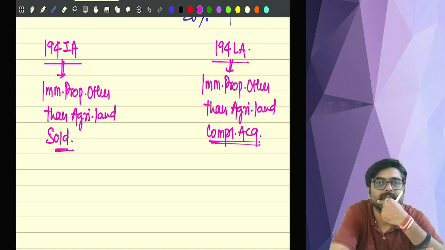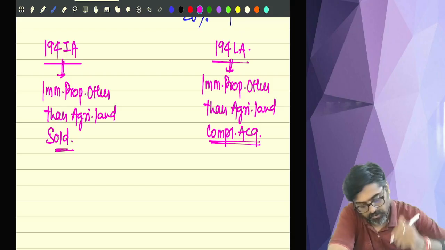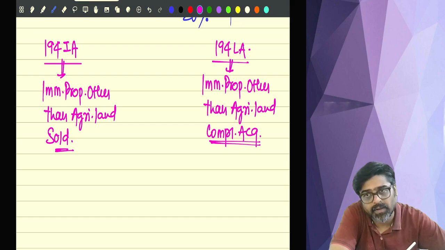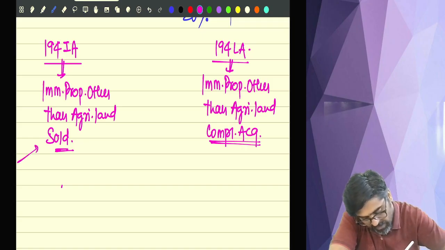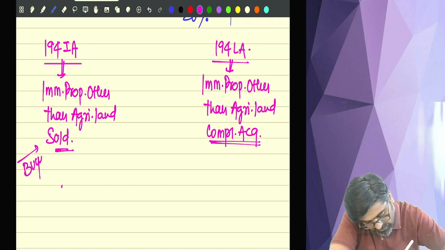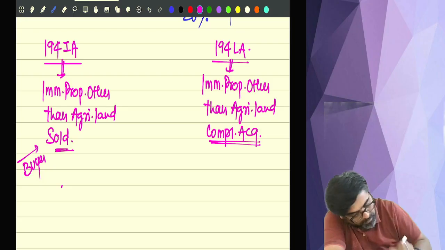Getting my point? Which immobile property? Any immobile property other than agricultural land. So the seller will sell the property and the buyer will pay the consideration. So who is the payer? Buyer is the payer who will pay the consideration. Buyer can be any person. Buyer is making the payment.